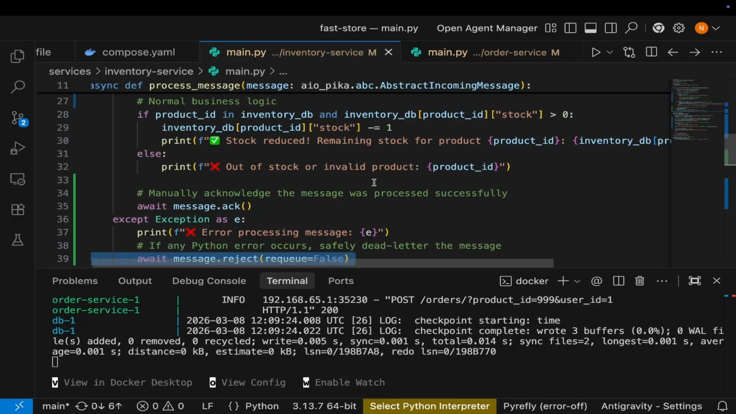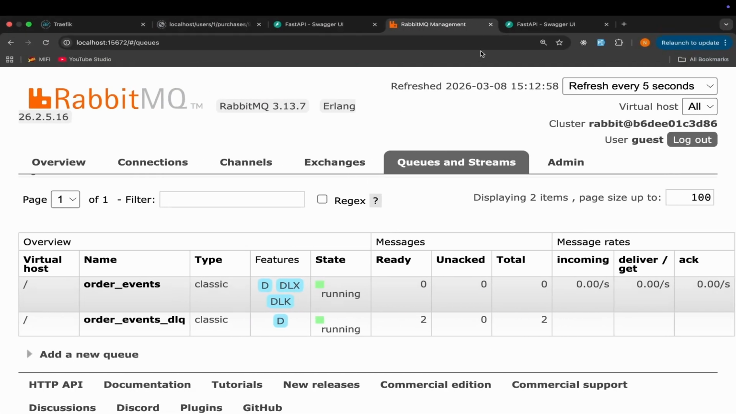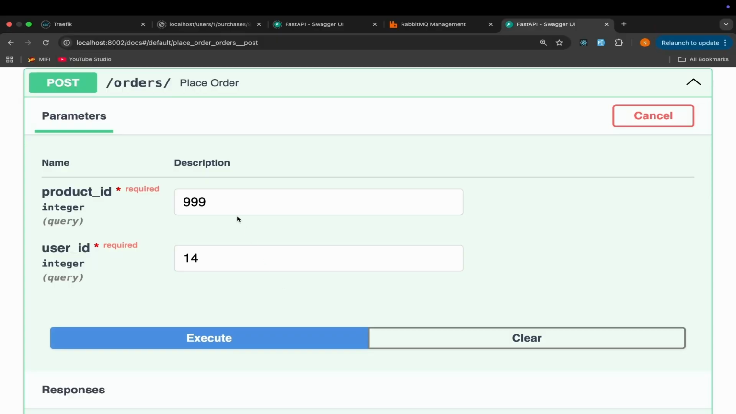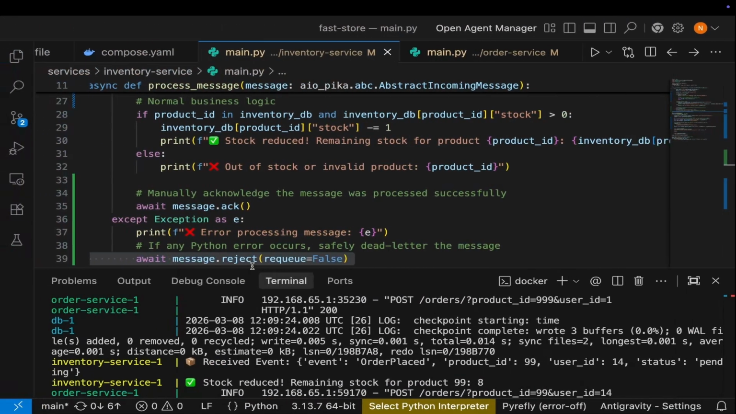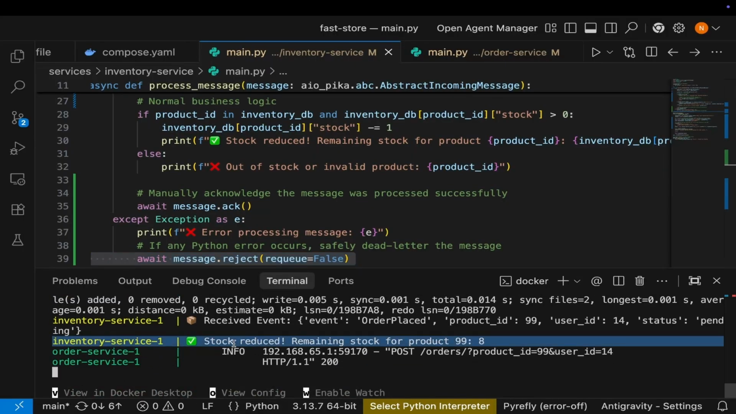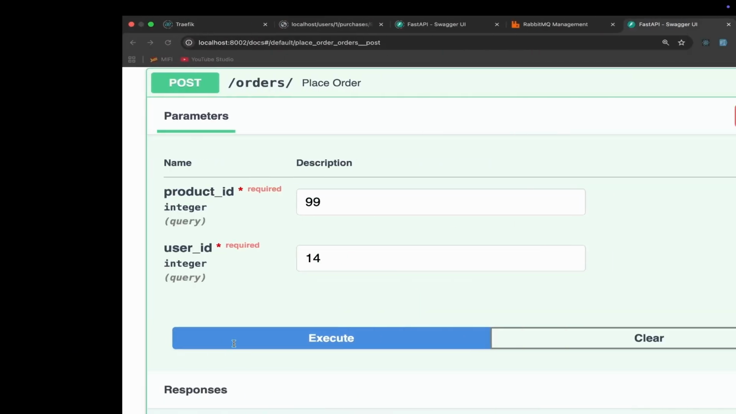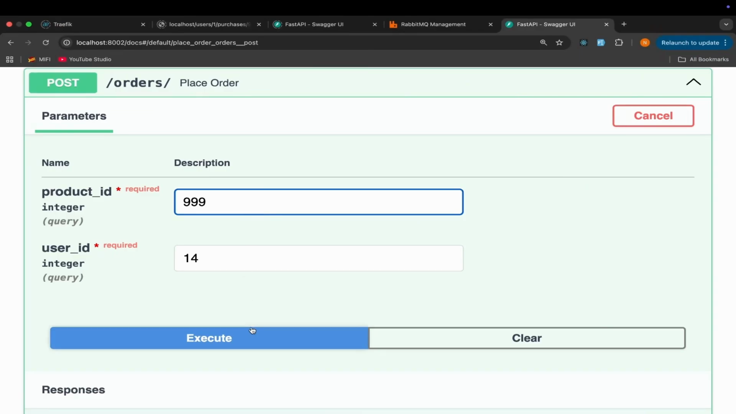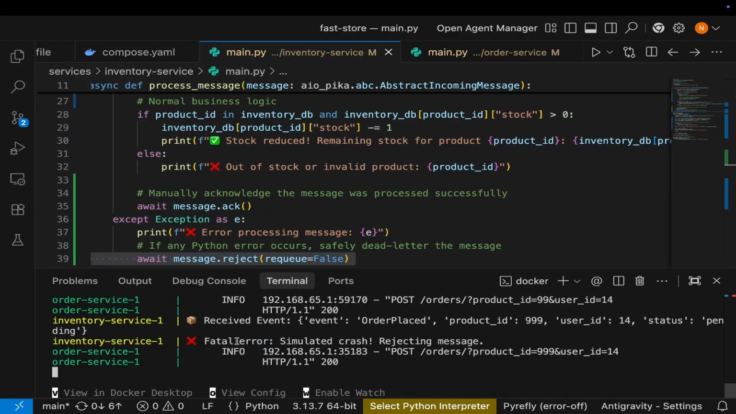So let's try it. Execute. So you see, it says stock reduced, remaining stock for product 99. Okay, everything is okay. So let's try the 999. You see, it says fatal simulated crash rejecting message. So received event. Okay, that's good enough.